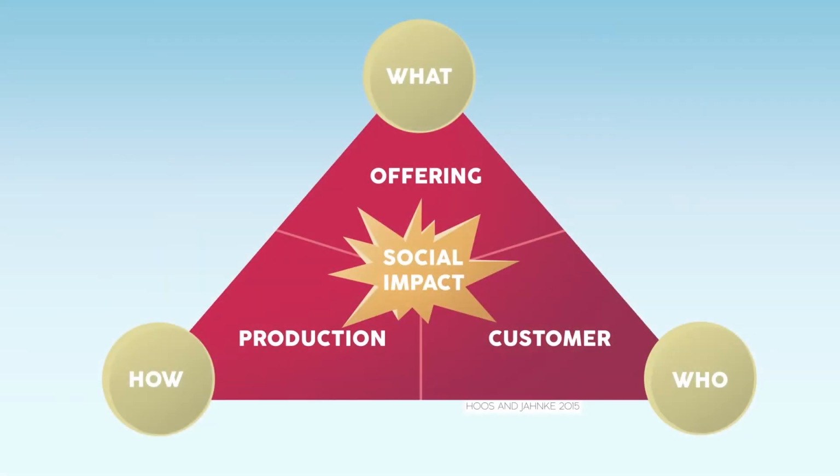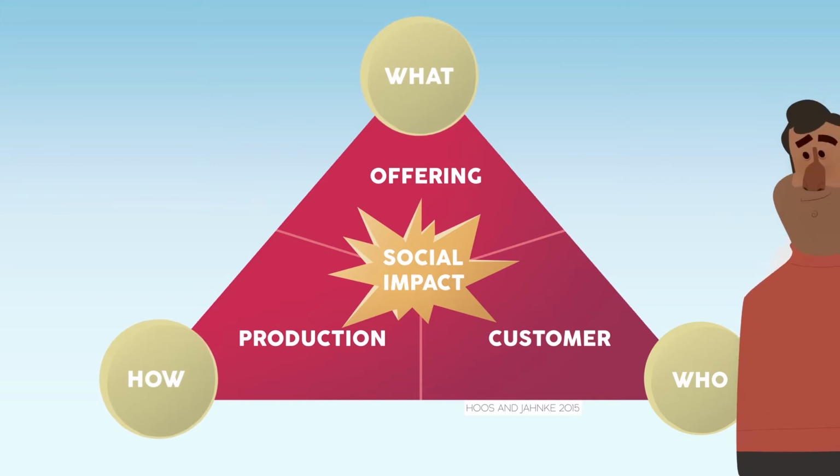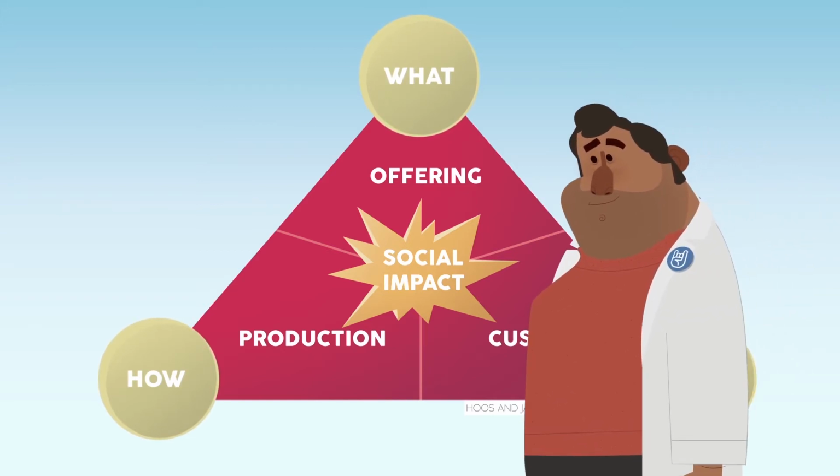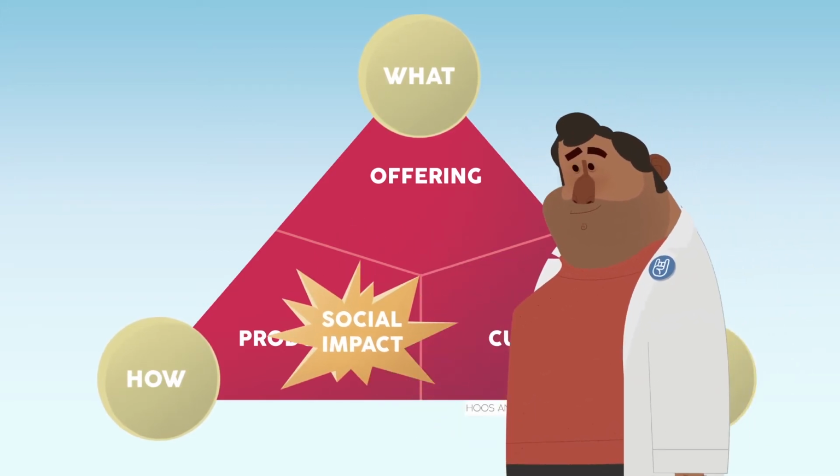Since Jakob's motivation is to provide employment opportunities for people with an autism spectrum disorder, his business model produces its social impact in the production dimension.